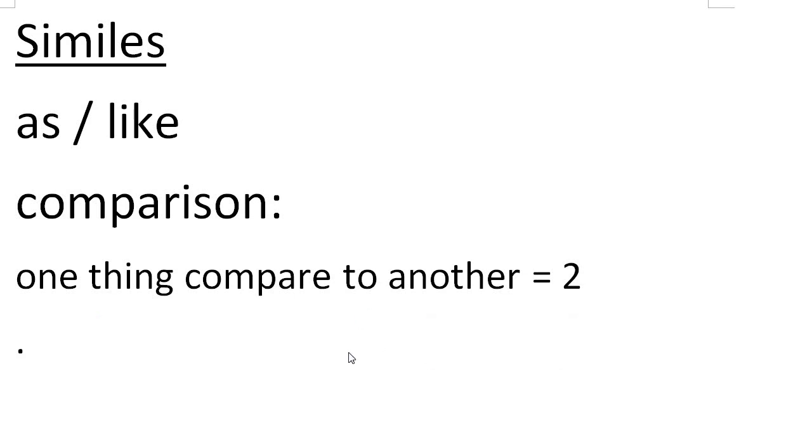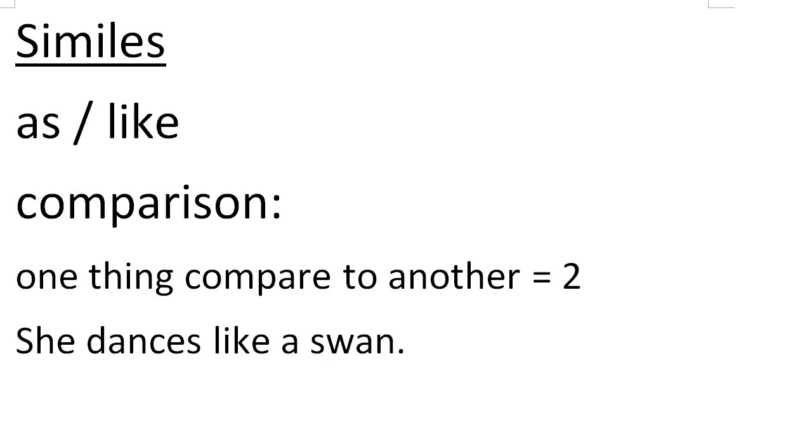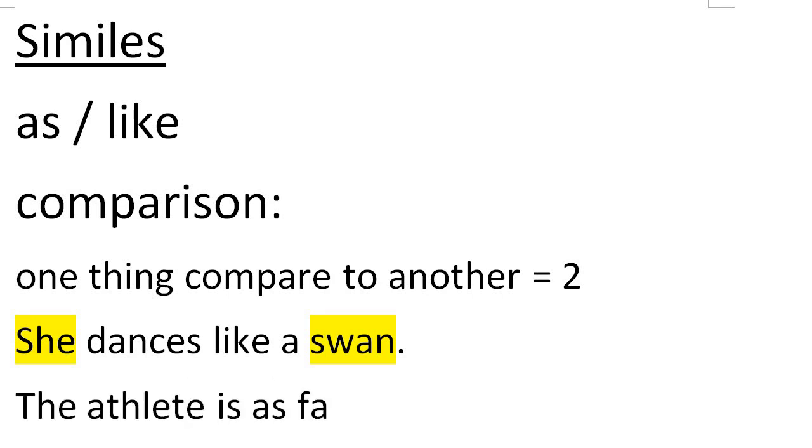Now, how does it look with like? If we say here, she dances like a swan. Now you'll notice she, that's our one noun or pronoun, and the swan is the other one. But I've changed out the as for a like. So let's put the other one in there. Let's say the athlete is as fast as lightning.